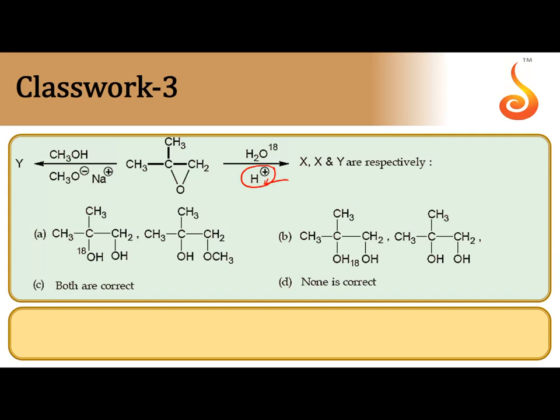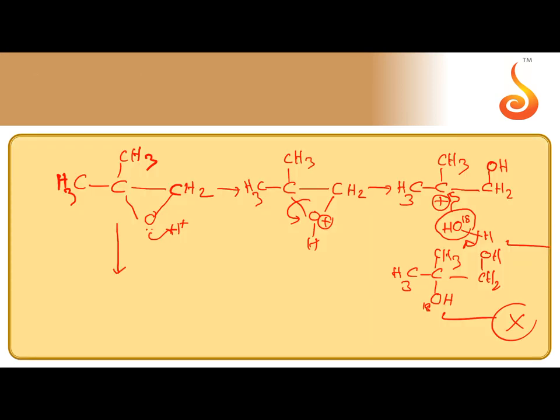Next one, Y. So in the presence of methyl alcohol, this leads to SN2 mechanism. In the presence of methyl alcohol, methoxide is attacking nucleophile here. It follows SN2 mechanism. So in SN2 mechanism, nucleophile prefers to attack at the carbon which is less sterically hindered carbon. CH2 carbon is less sterically hindered carbon.